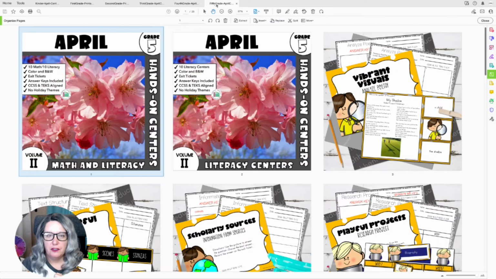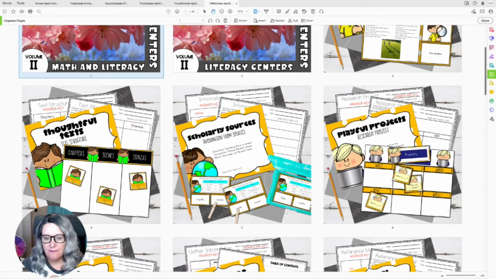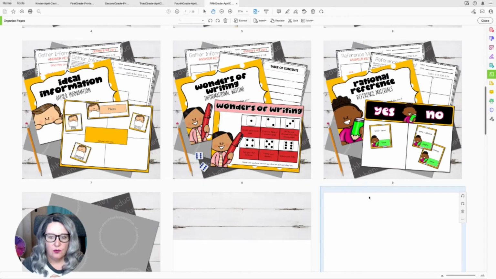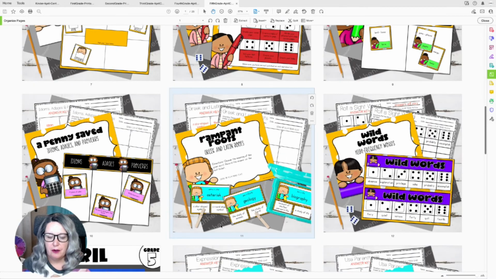So let's jump over to our 5th graders, and our 5th graders are a dark gray, and they are going to be working on analyzing poetry in their literacy centers, text structure, information from sources, research projects, gathering information, and informational writing, and reference materials. Then they're also going to be looking at idioms, adages, and proverbs, Greek and Latin roots, high frequency words.